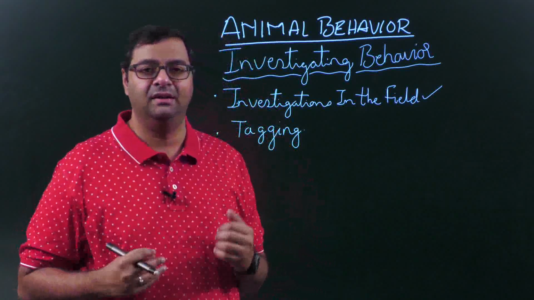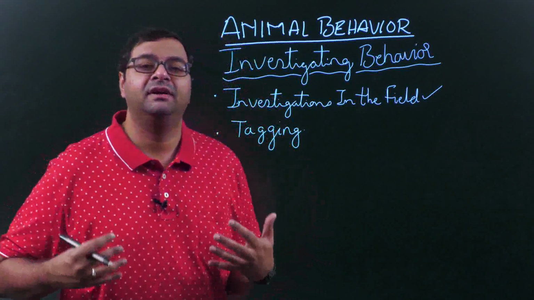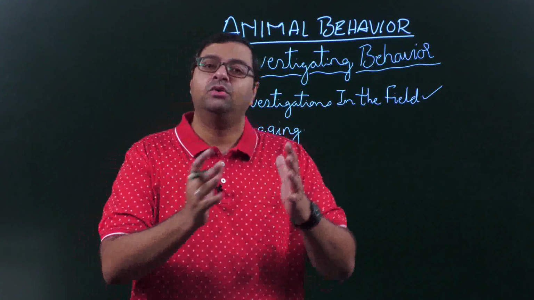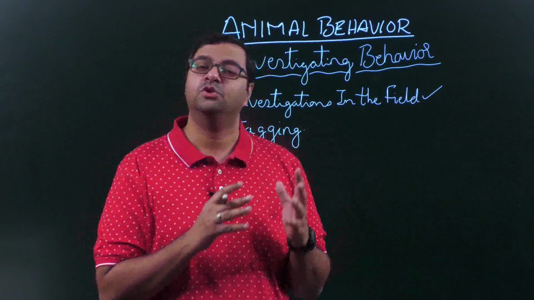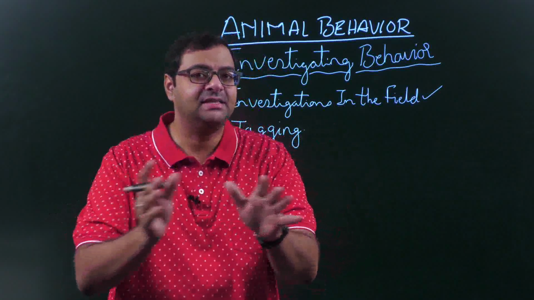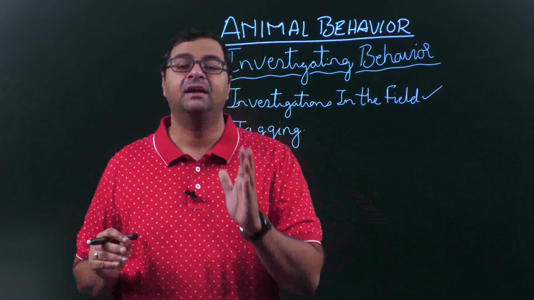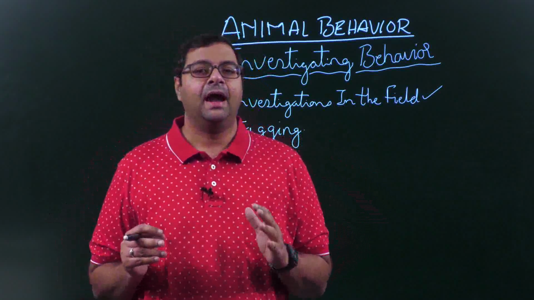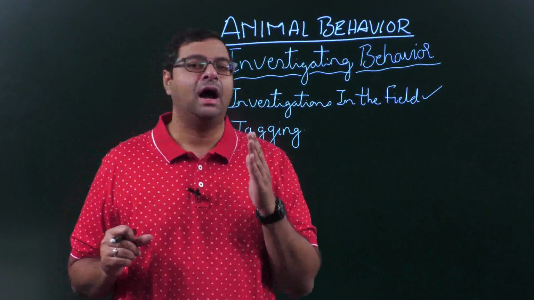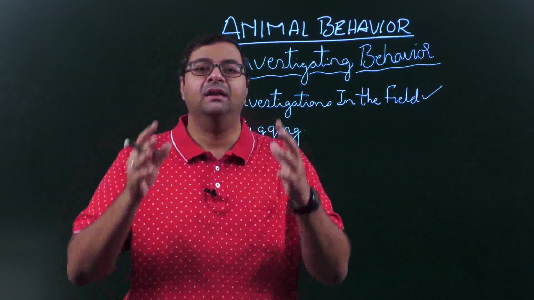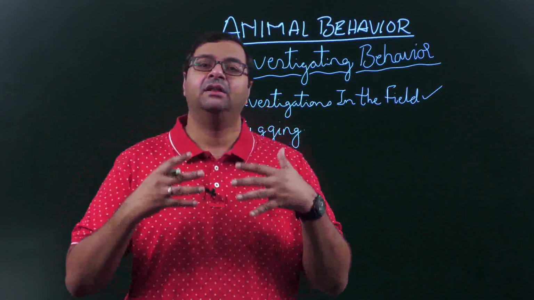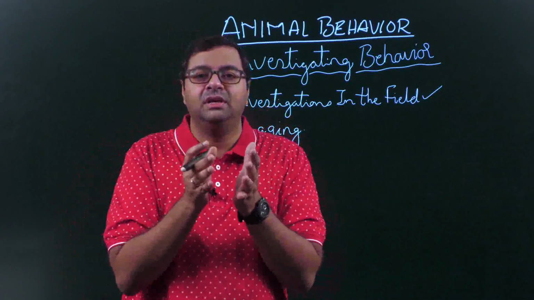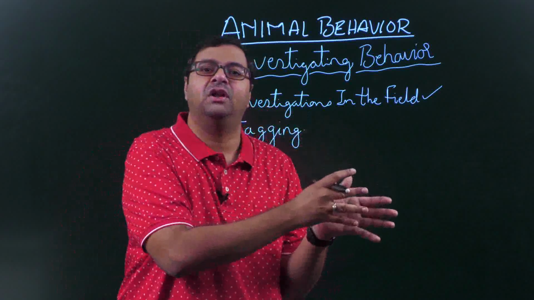They go to the field, they catch different animals, they go to different habitats in which those animals stay. They analyze the habitat in which those animals are present, and they judge how these animals are living together, and they also judge how an animal can live a solitary life.